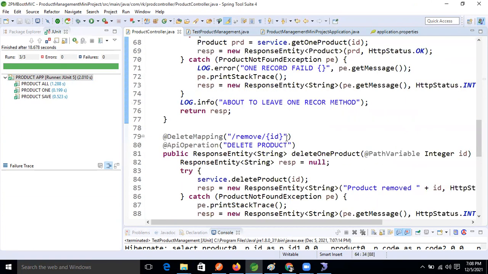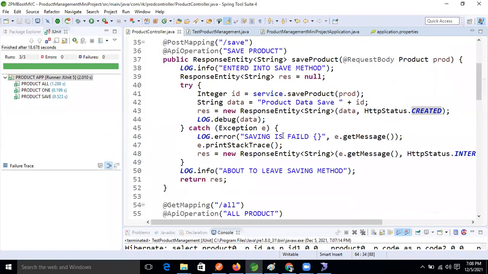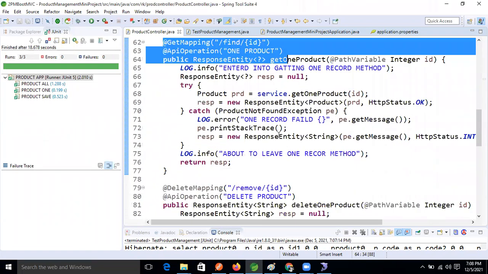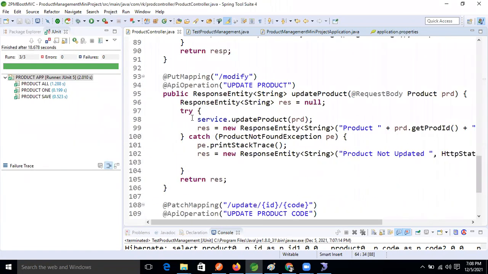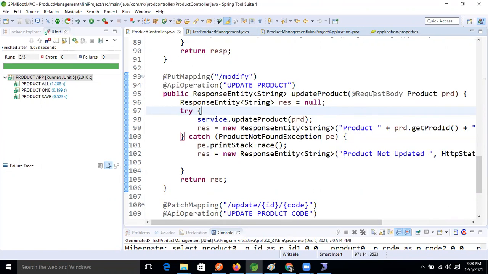Where is the update method now, guys? Yeah, this one, modify, right? Let's test this method. Are you ready? Yes, Ravi. Okay, guys. For updating purposes we need an ID also, right? Through ID only we can update the data.